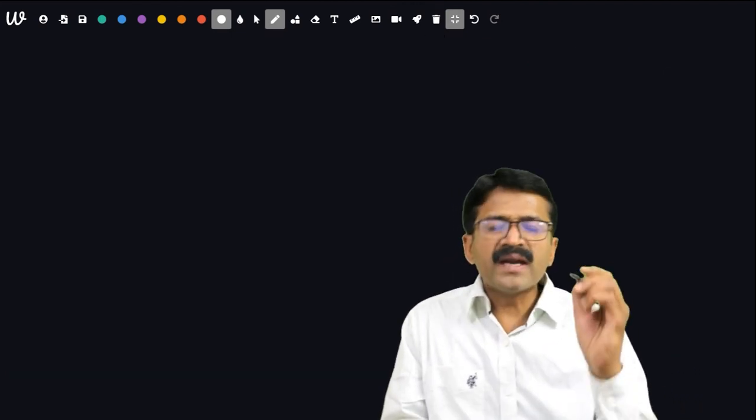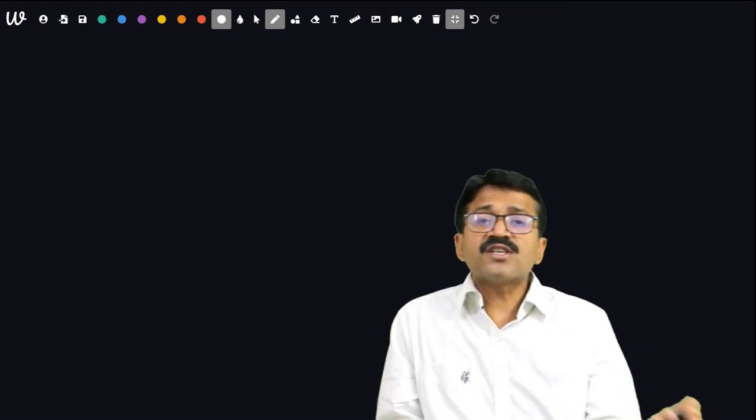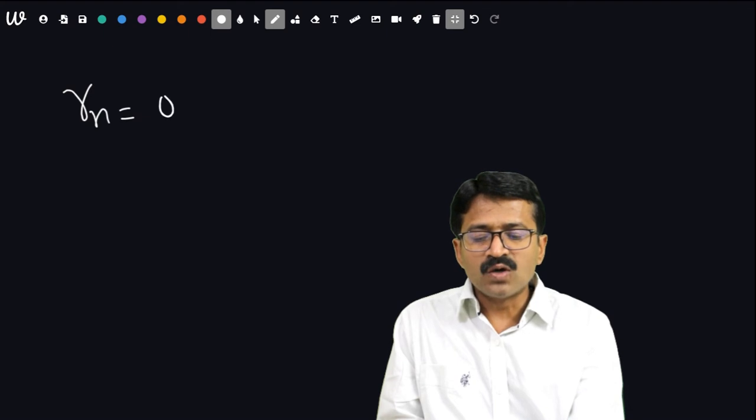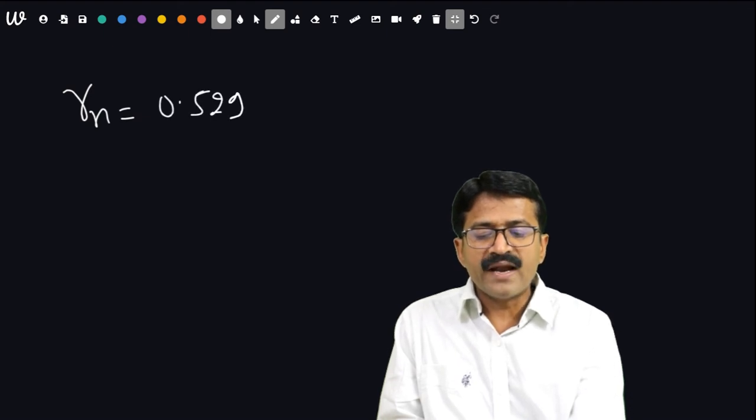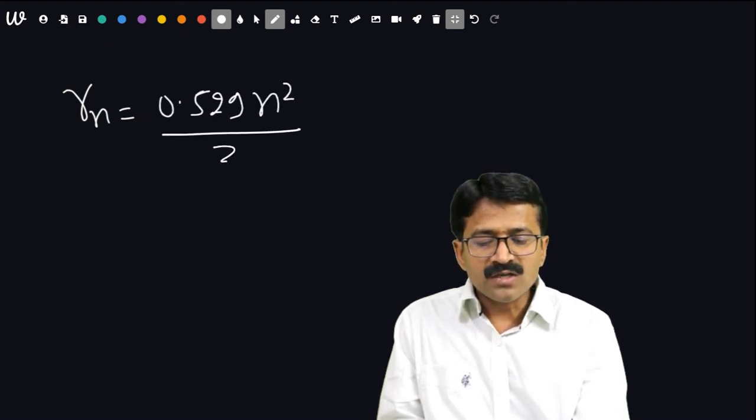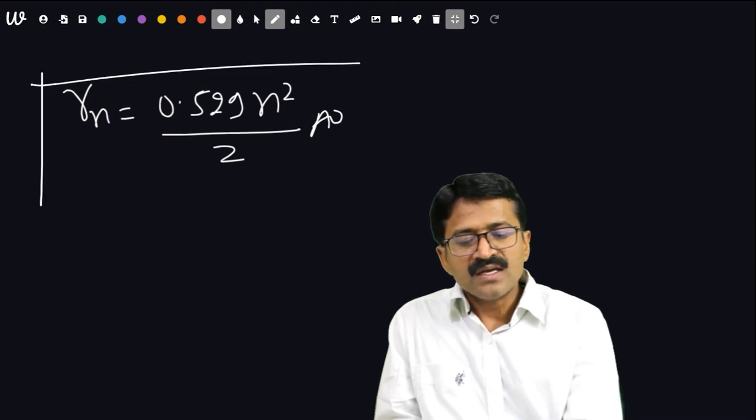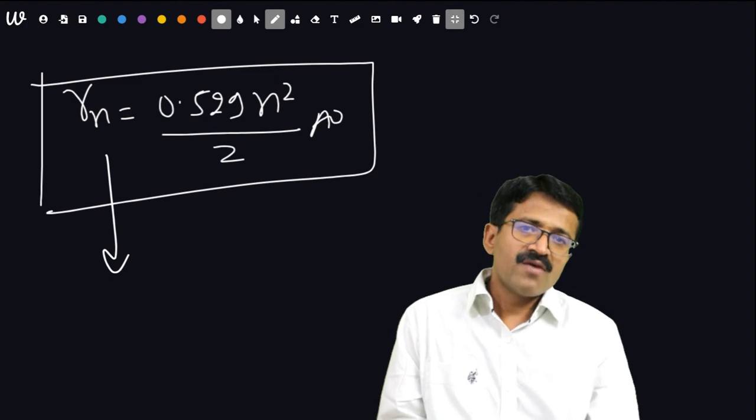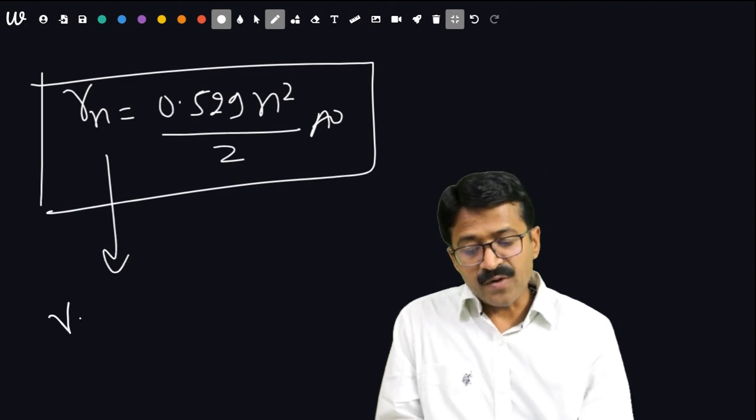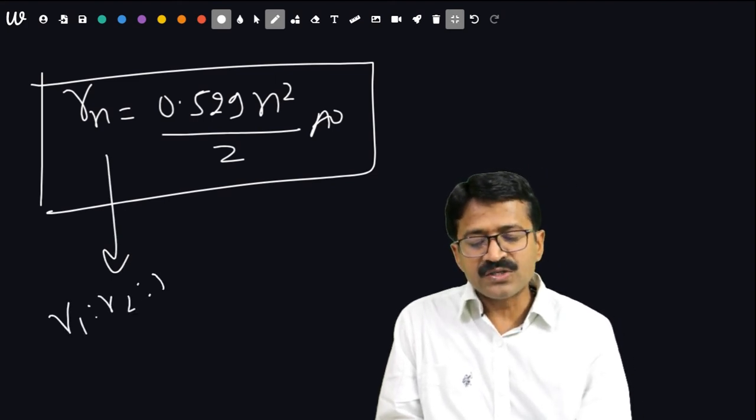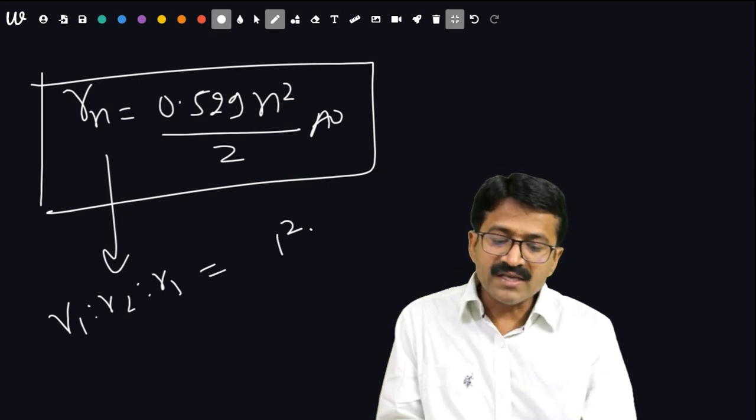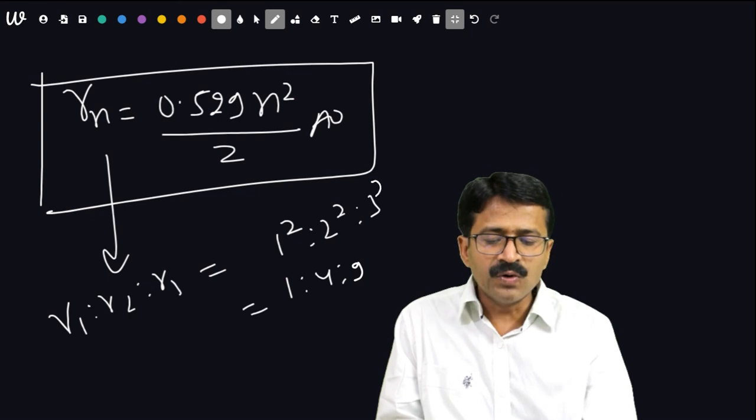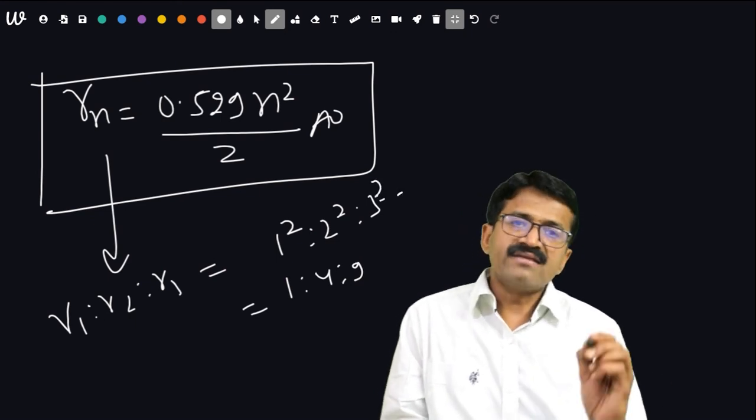Now what about the numerical questions? Here the radius of the orbit is asked. Radius of orbit will be Rn is equal to 0.529 n square upon Z angstrom. This is very, very important. It can be asked in terms of ratios. What about the ratio of this? This is a very important question. R1 is to R2 is to R3 is equal to 1 square is to 2 square is to 3 square, that is 1 is to 4 is to 9. It can be in this form.